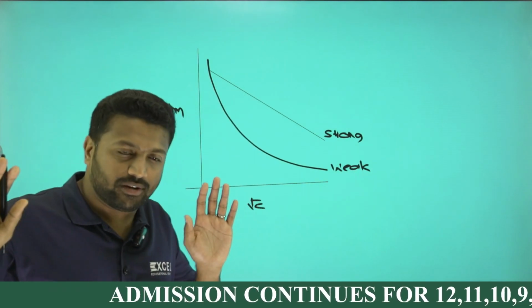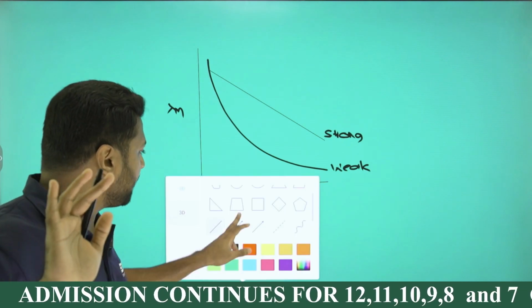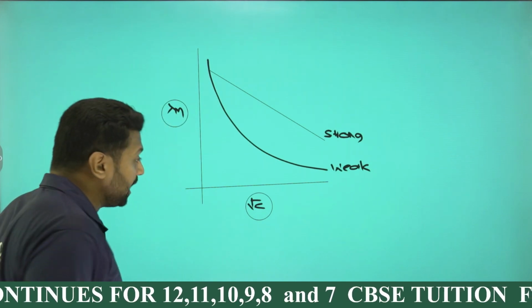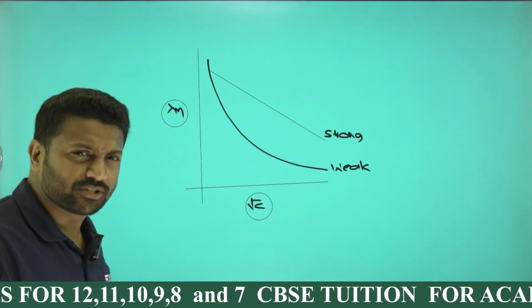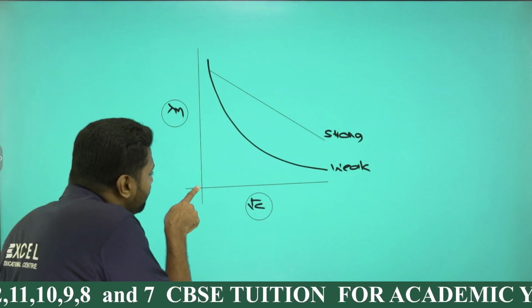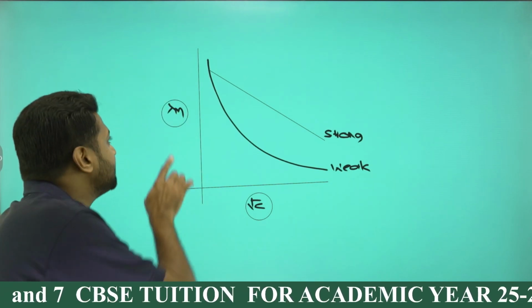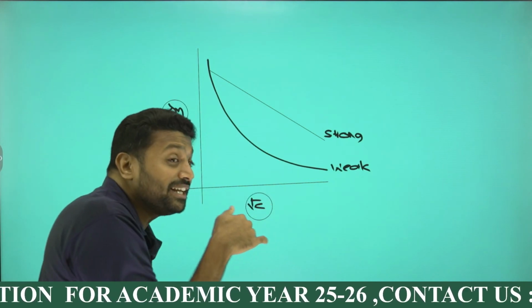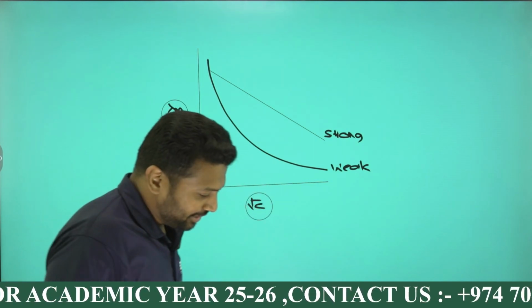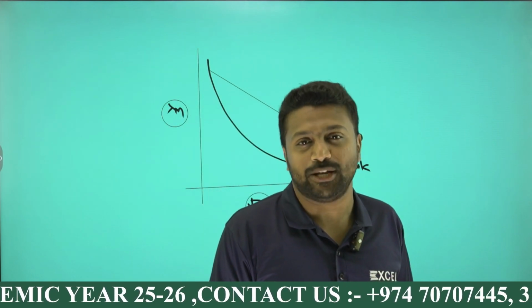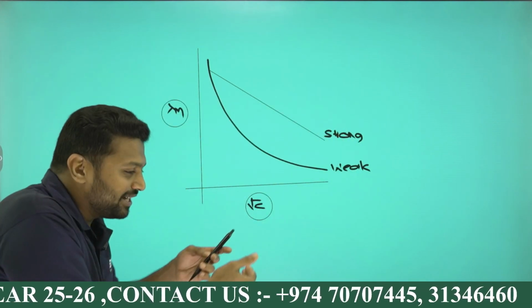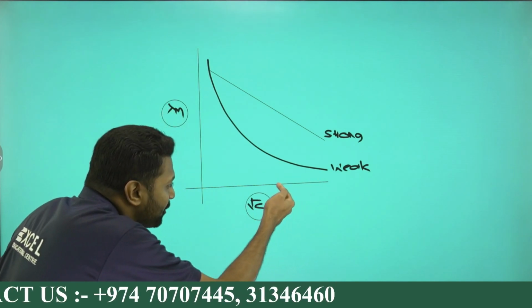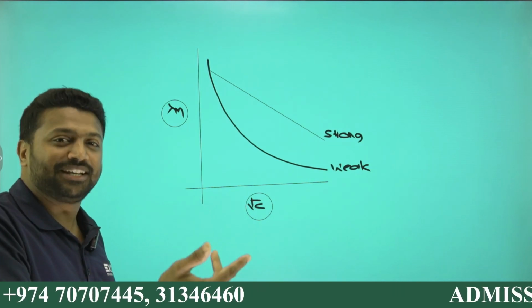Before analyzing the graph, the graph is plotted between lambda m and root c. Lambda m is called molar conductivity, root c is called concentration. As we move from here to here, molar conductivity increases. As we move from here to here, molar conductivity decreases. As we move from here to here, concentration increases or dilution decreases, because concentration is inversely proportional to dilution. So as concentration is increasing, dilution is decreasing. Or I can say, as we move from here to here, concentration is decreasing or dilution is increasing, okay?